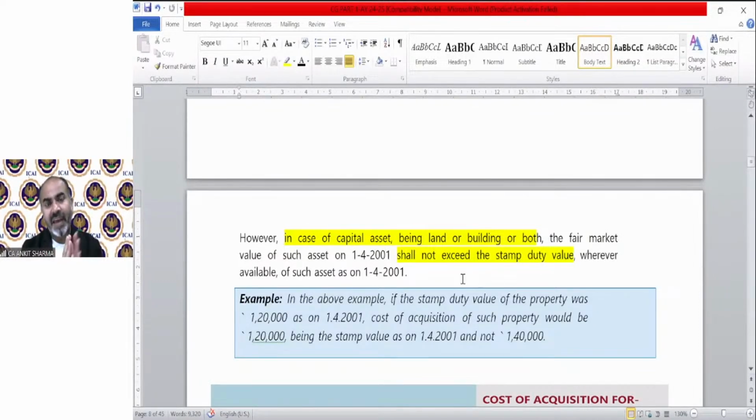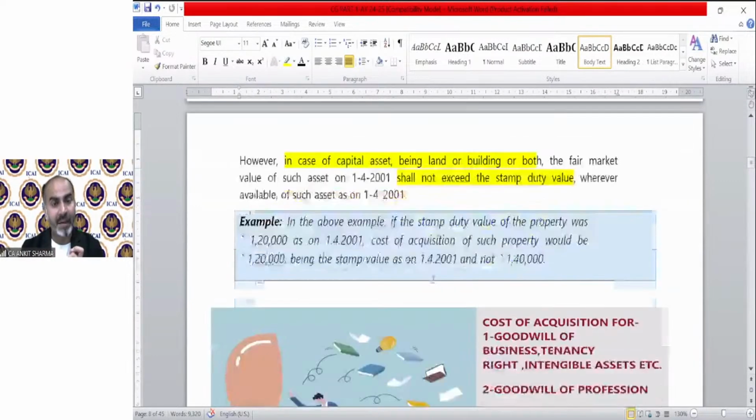So generally we take FMV or purchase price, whichever is higher. But in case of land and building, the FMV on 1/4/2001 cannot exceed the stamp duty value. Here is the example. In the above example, if the stamp duty value of the property was 120 as on 1/4/2001, FMV was 140, but the stamp duty value was 120, then cost of acquisition will be 1,20,000 only. So the stamp duty value will be the cost of acquisition even if FMV exceeds the stamp duty value.